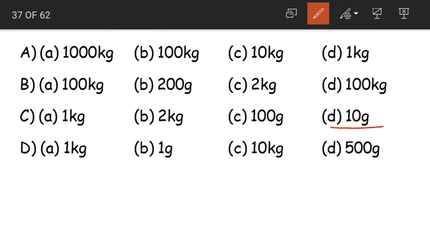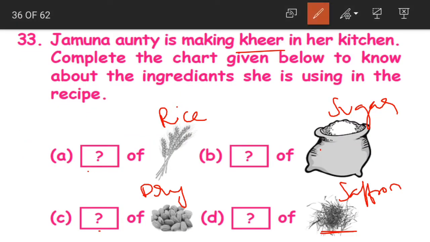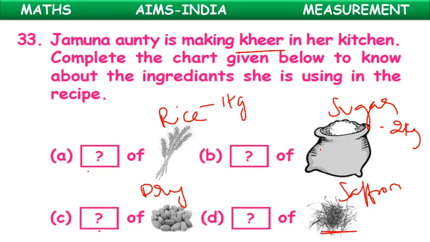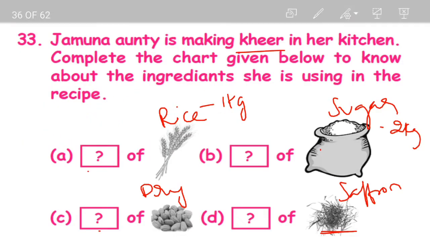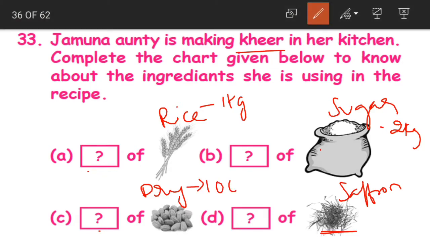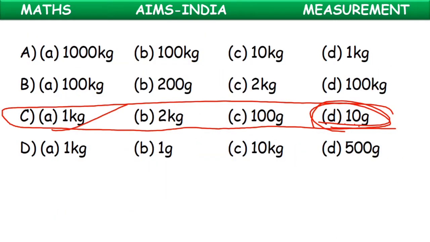So this will be our correct answer, where our saffron is weighing 10 grams. That is nothing but our option C. What are the weights? Rice 1 kg, 2 kgs of sugar, and even dry fruits are used in lesser quantity when compared to rice and sugar. Yes, 100 grams. Dry fruits are 100 grams and our saffron is just 10 grams. We use only a pinch of saffron. So these will be our correct measurements for the kheer.